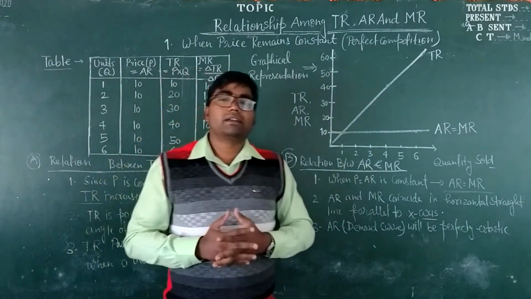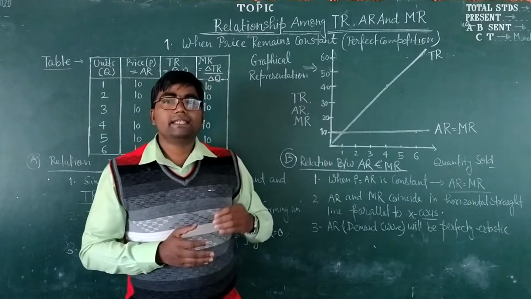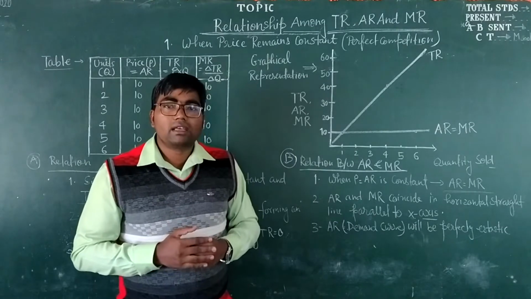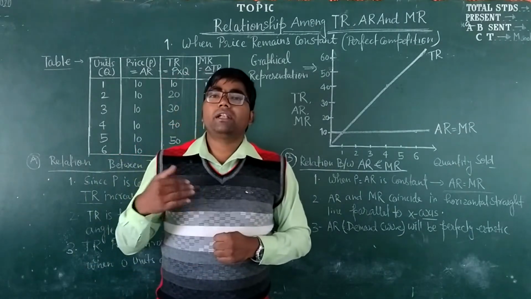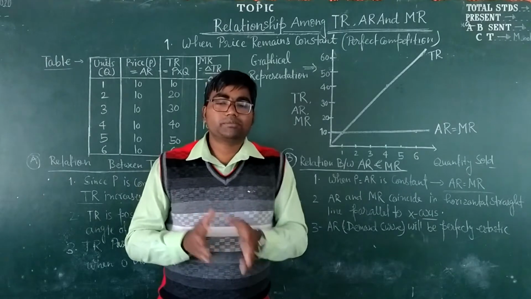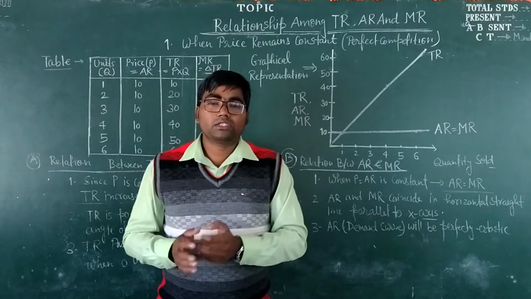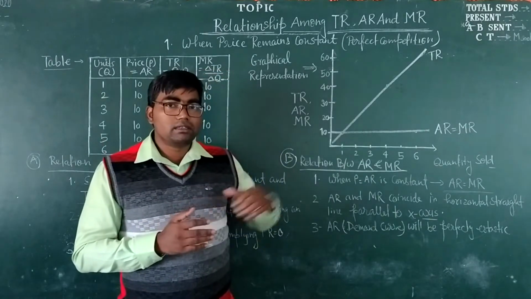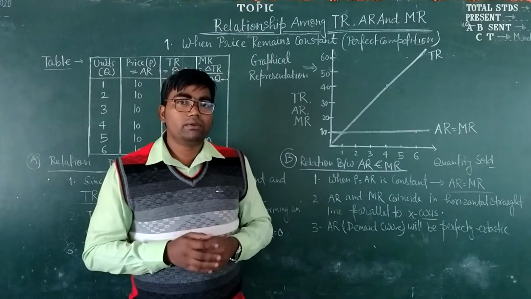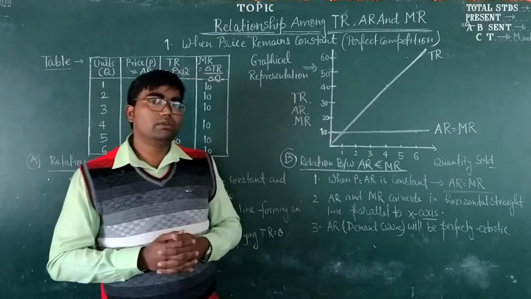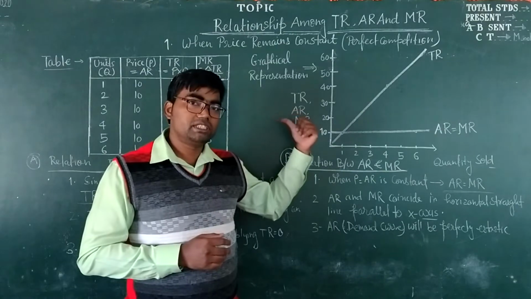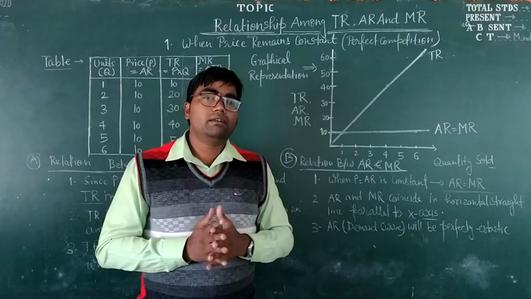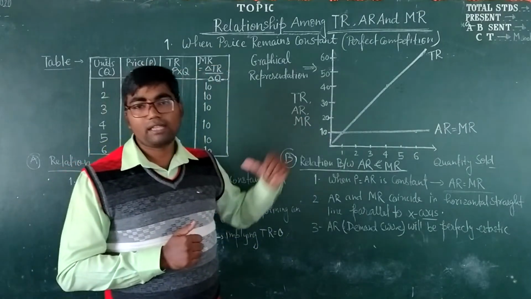In perfect competition market, the firms are price taker rather than price maker. The firms can sell any quantity of output at the prices fixed by the industry. So, let's start discussing the relationship between total revenue, average revenue and marginal revenue in the first situation when prices remain constant. This relationship can be studied tabularly as well as graphically.